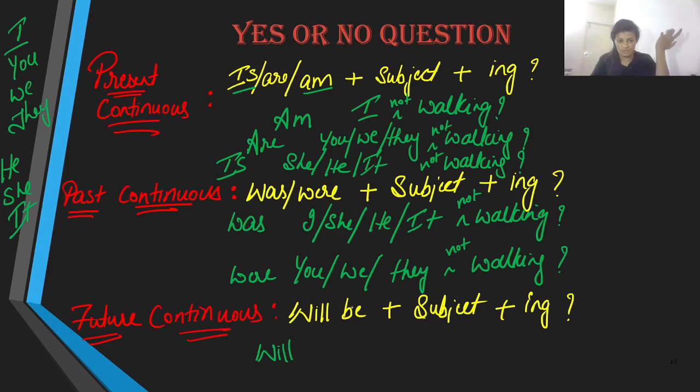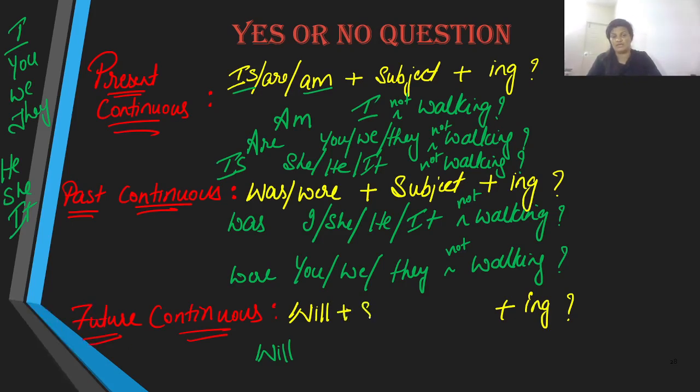Will, here we got to make a little change with yes or no questions. Here we are not going to bring in be, but we are going to bring in the subject first. That is will and subject. Okay.